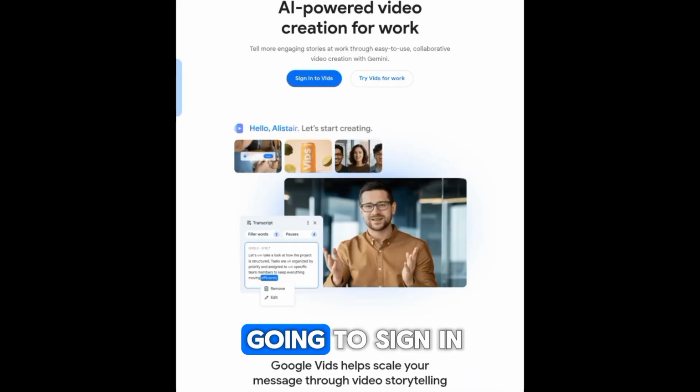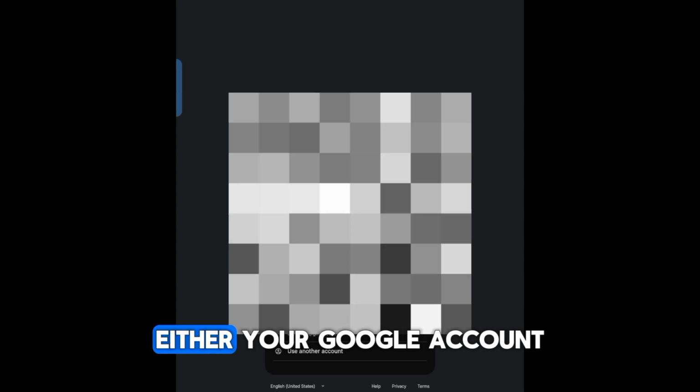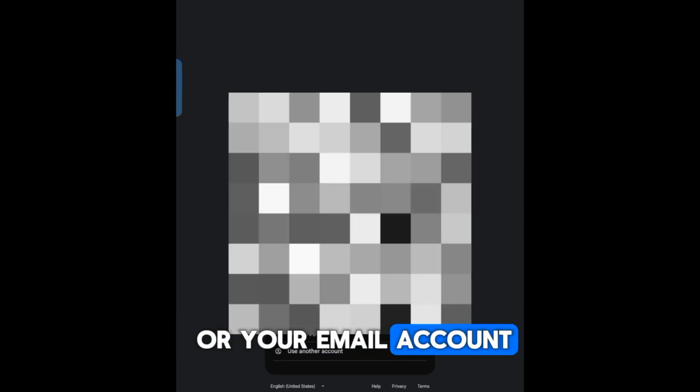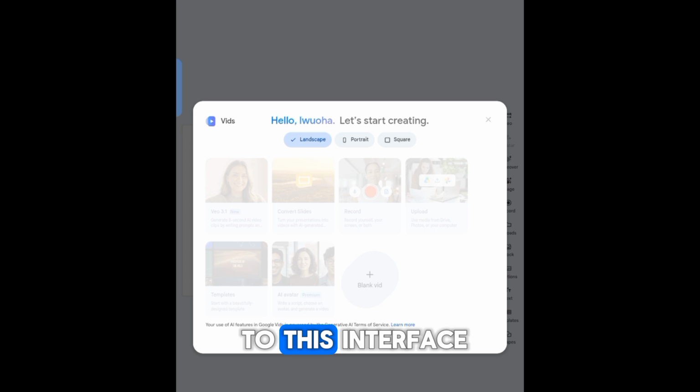And with that, you're going to sign in to Google Vids. You're going to sign in with either your Google account or your email account. And once you sign in, it will bring you to this interface.